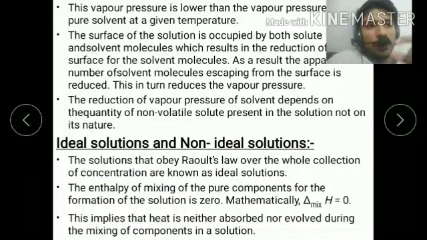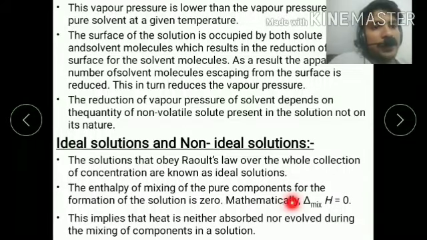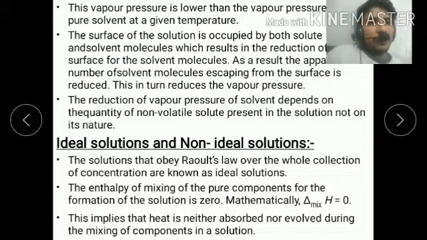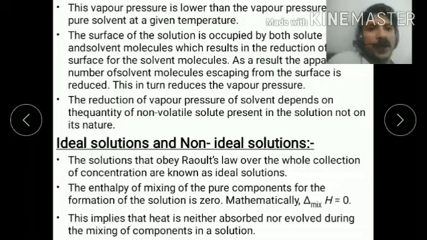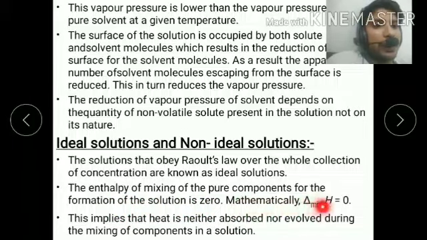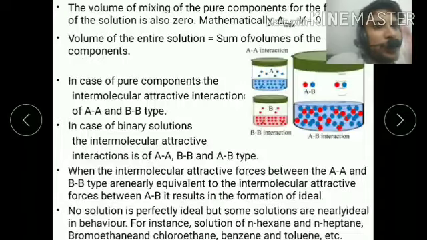Okay, what are the properties of an ideal solution? First, the enthalpy of mixing is always zero for an ideal solution. What is enthalpy? The amount of energy released or absorbed is called enthalpy. The enthalpy of mixing of pure components to form the solution is zero, so delta H mixing is equal to zero for an ideal solution. This implies that heat is neither absorbed nor evolved during the mixing of the components in the solution.